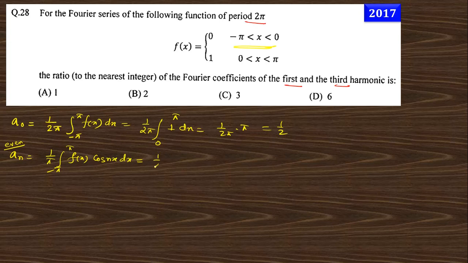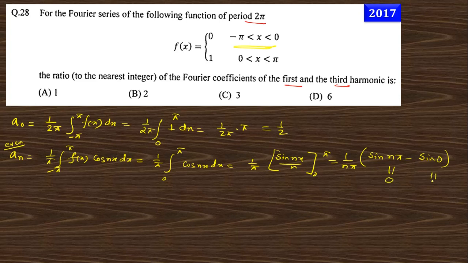If we put the value, this is the integral from 0 to pi of cos nx dx, which is sin nx by n from 0 to pi, so 1 by n pi into sin n pi minus sin 0. You can see sin n pi is 0 and sin 0 is 0, so the even coefficient must be 0.